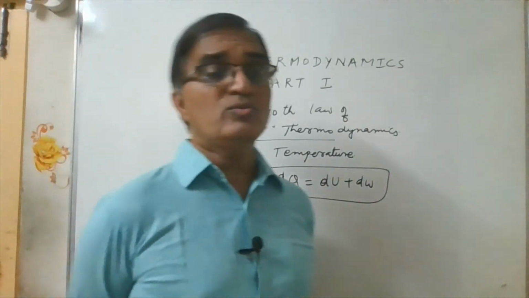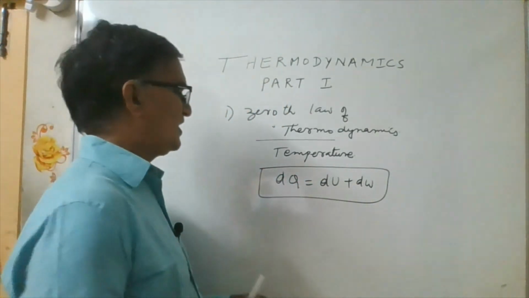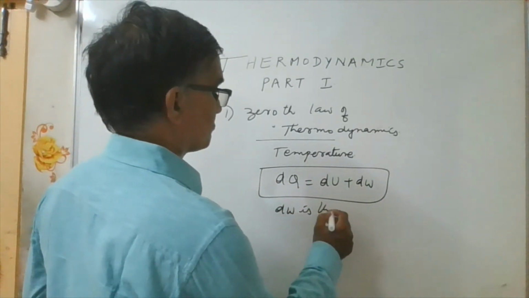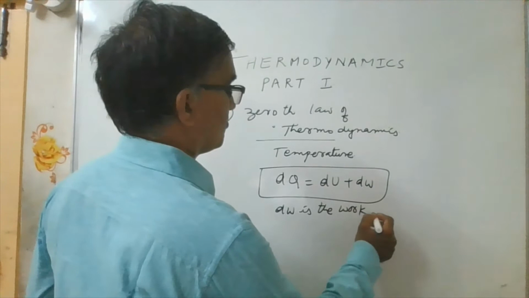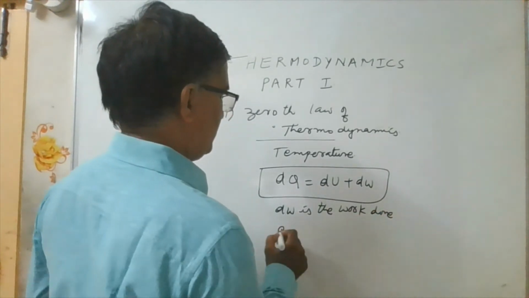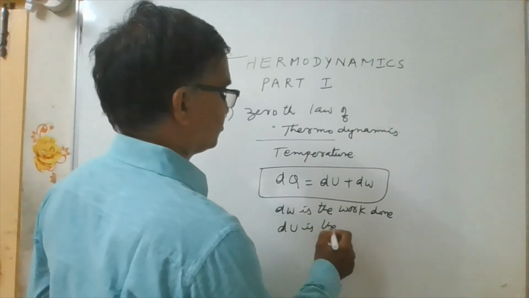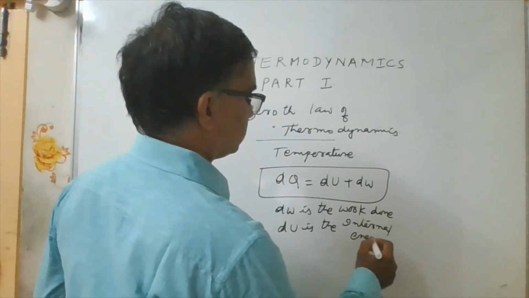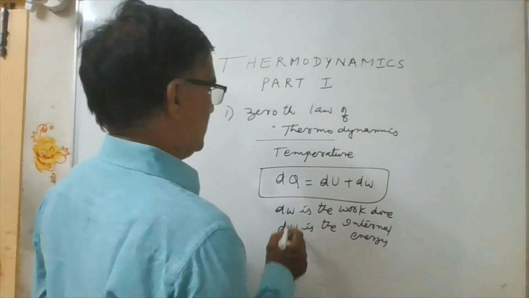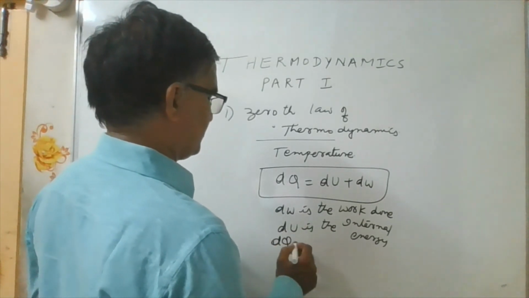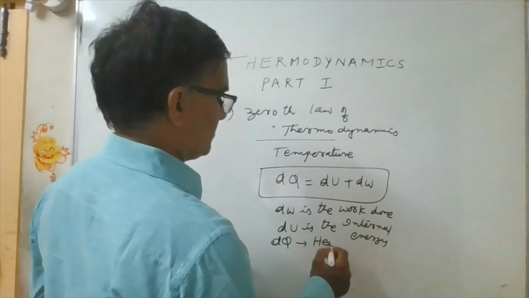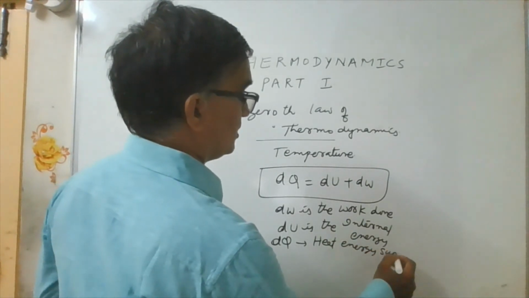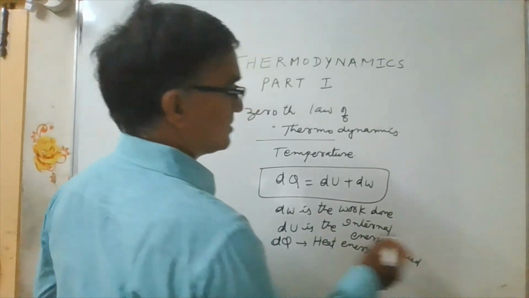Here dw is the work done, du is the internal energy, and dq is the heat energy supplied to the system.